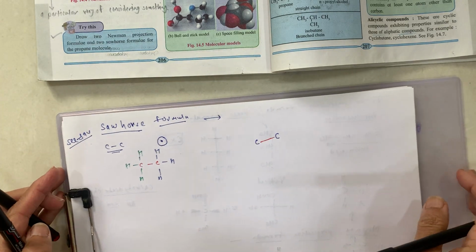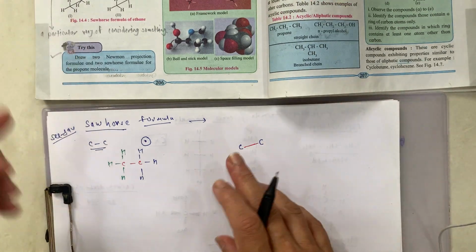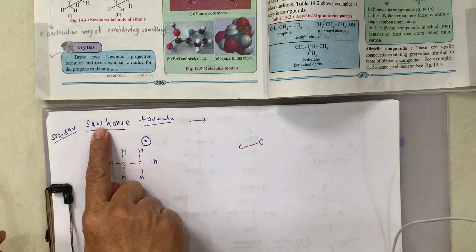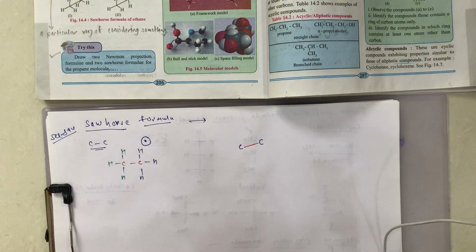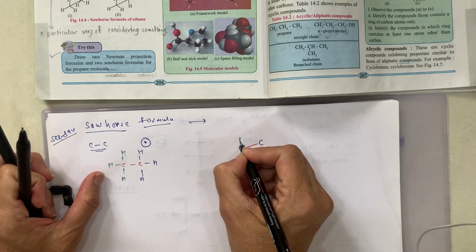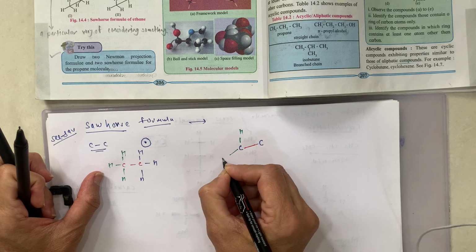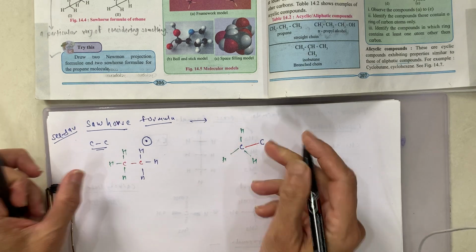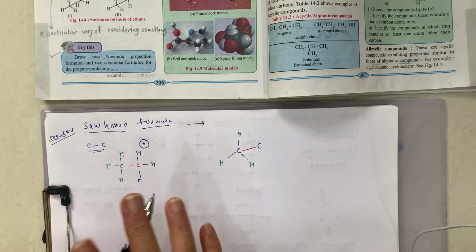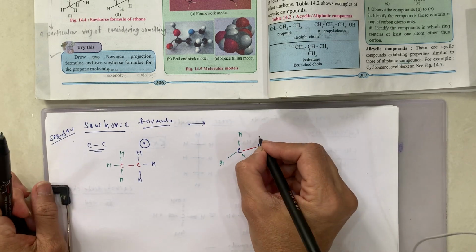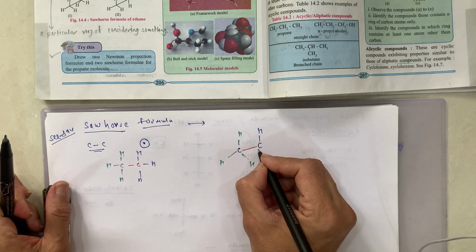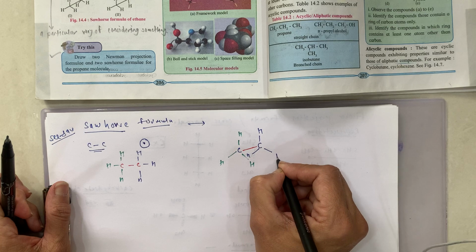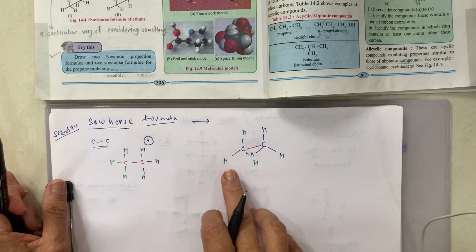Okay, and now we can show it very easily in case of Sawhorse. It is not difficult, it is very easy to show. So to this carbon, these are the three hydrogens, and to this carbon, these are the three hydrogens. See, and this just looks like a seesaw.